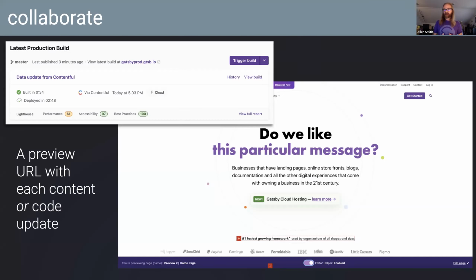It streamlines that process of collaboration, right? So we have a CMS preview that gets generated with builds, where maybe content editors on your team are focused on what the pages look like as their content updates. They have a dedicated environment where they can go look at those changes. And maybe the developers on your team are concerned with what the site itself is structured like or how it performs. And with every pull request, we generate a build for those pull requests as well, so you can see those in action.